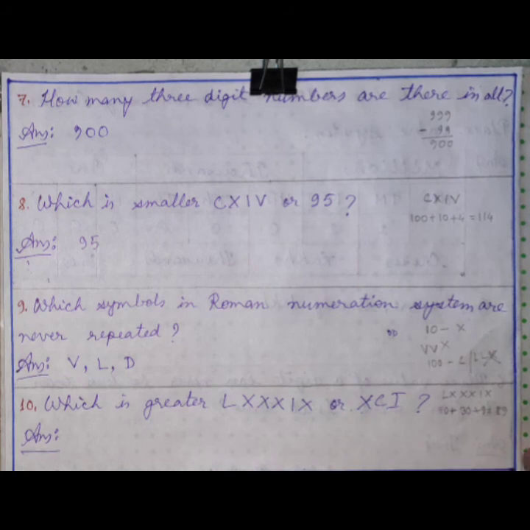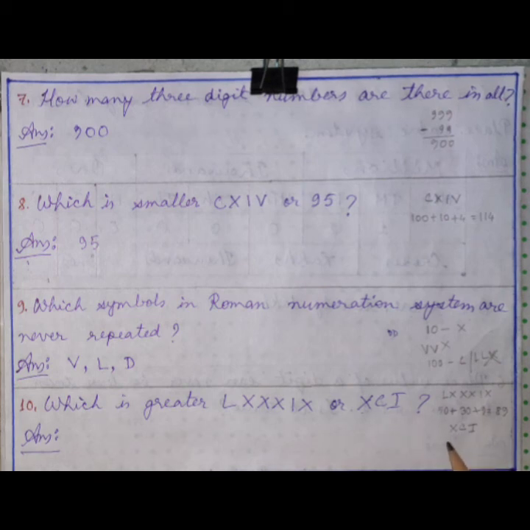Okay. Now moving to the next one given. Okay, XCI. C means what? 100, right? X means 10. The smaller one is coming just before the greater one. So for this, what do we have to do? We have to do subtraction: 100 minus 10. Okay, then we have to add the last one, 1, right? 90 plus 1, it will be what? 91.